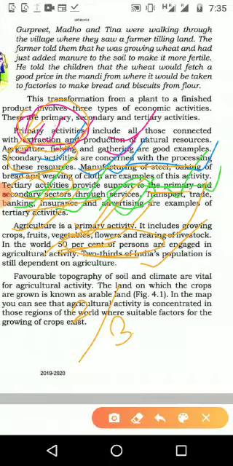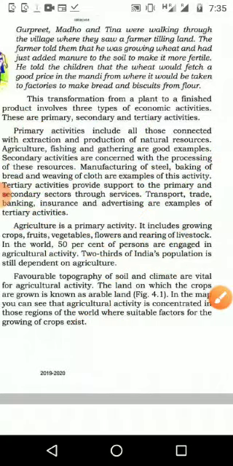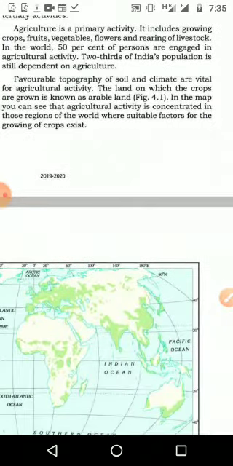Some special things, like the topography of the soil and the climate, should be adequate and proper, and then only can we produce something. If you want to produce wheat, the climate should not have much rainfall, but be cool, like a winter season, then we can produce maximum wheat.